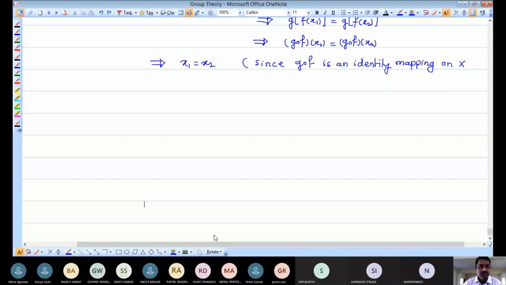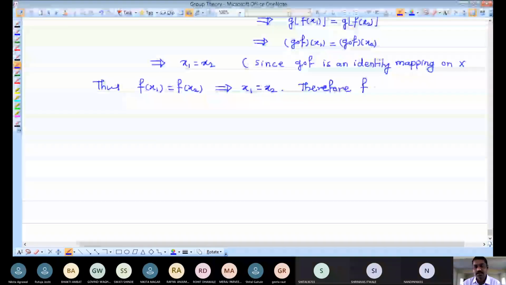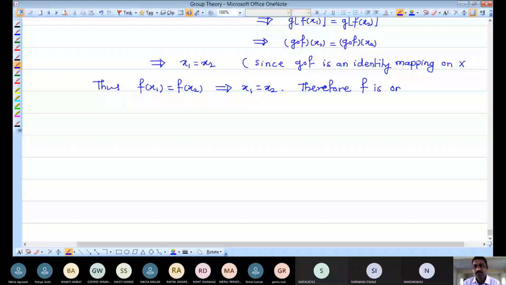So what we have shown with the help of our assumption, thus for mapping F, equal images we have considered, and we have shown their pre-images are also the same, and therefore by definition of one-to-one mapping, F is one-to-one. We have shown by using this that our F is nothing but one-to-one. Again, in the second part, we have shown F is one-to-one.